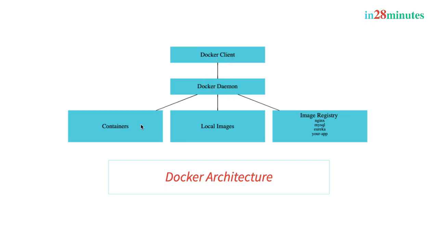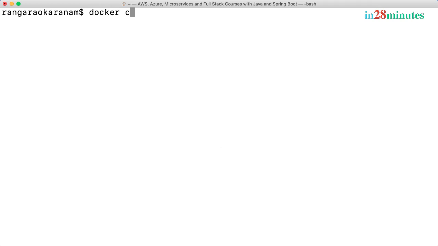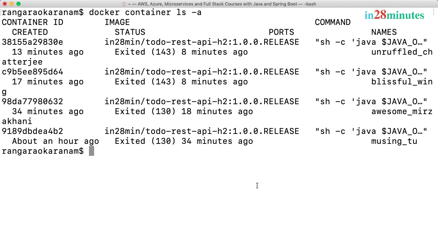The Docker daemon is responsible for managing the containers, it's responsible for managing the local images, and it is responsible for pulling something from the image registry if you need it, or pushing a locally created image to an image registry. The first two parts of that is very easy, right? Docker daemon is responsible for containers and local images. Earlier, we created a number of containers. If I do a Docker container ls -a, you'd see all the containers that we have created and stopped. All these containers were managed by the Docker daemon or the Docker engine, which is running on our local machine.